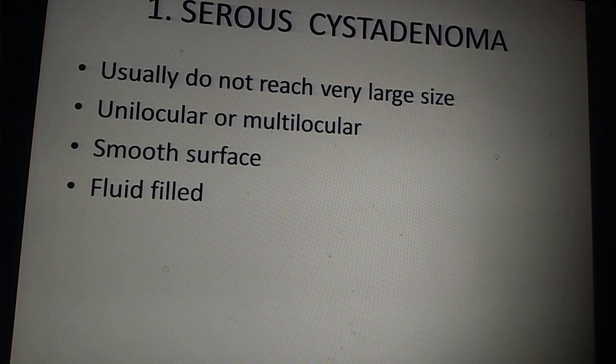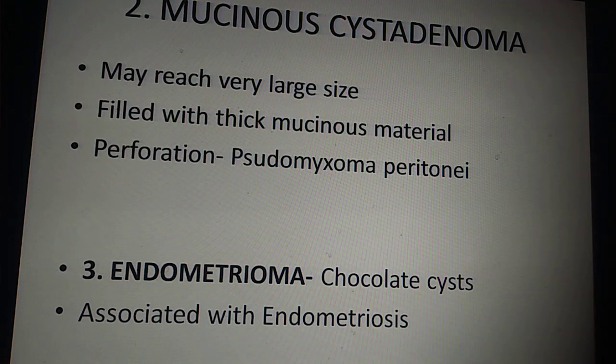Now, serous cyst adenomas usually do not reach very large sizes in relation to the mucinous cyst adenomas. They can be unilocular or multilocular, smooth surfaced and fluid filled. So these are the general characteristics of benign tumors as such. Mucinous cyst adenomas can reach very large size and they are filled with thick mucinous material.